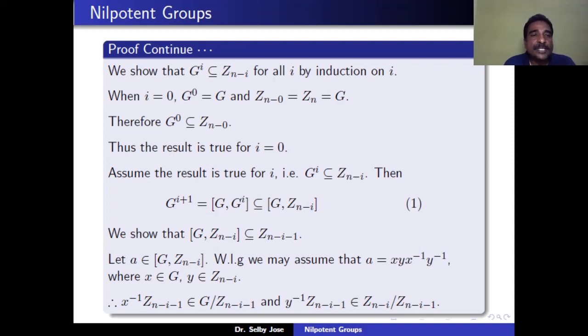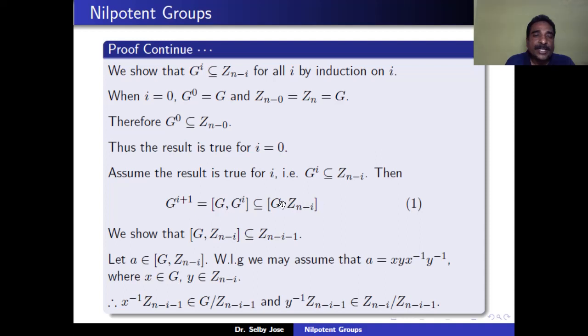That means we want to show that G(i plus 1) is contained in Z(n minus i minus 1). But by definition, G(i plus 1) is equal to the commutator of G and Gi. But Gi is contained in Z(n minus i), so this commutator group is contained in [G, Z(n minus i)]. That means G(i plus 1) is contained in the commutator group [G, Z(n minus i)].